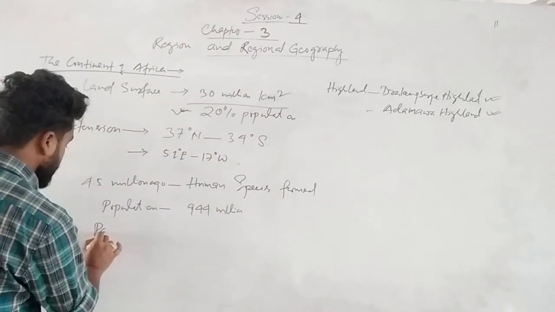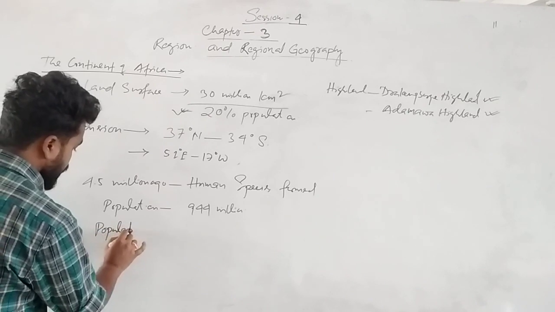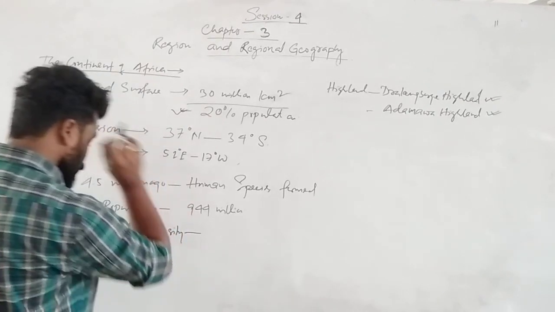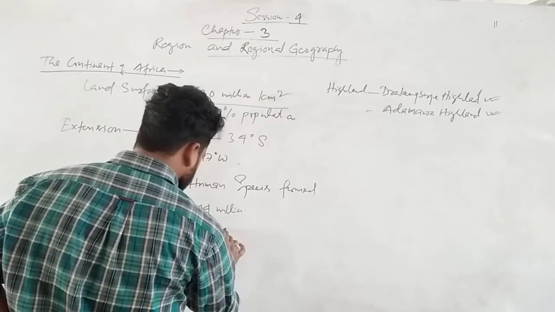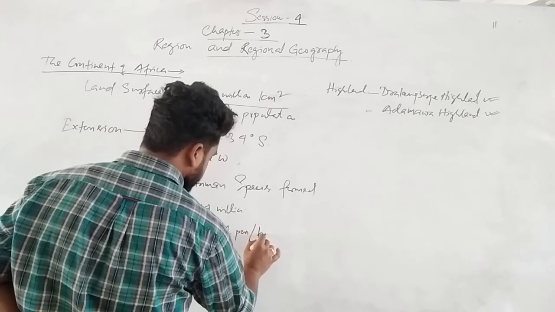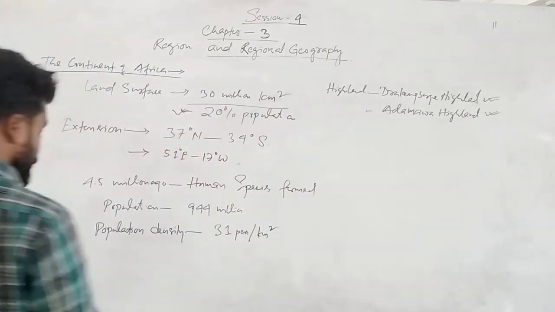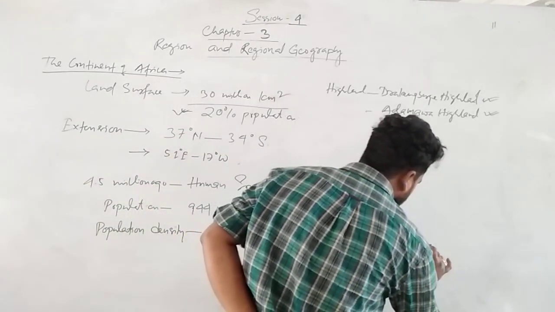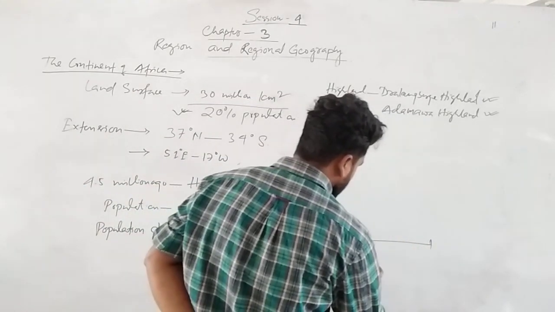Population density is 31 persons per square kilometer. What is population density? Population density means how many people will be there within 1 kilometer. Suppose this is a square, 1 kilometer, 1 kilometer.